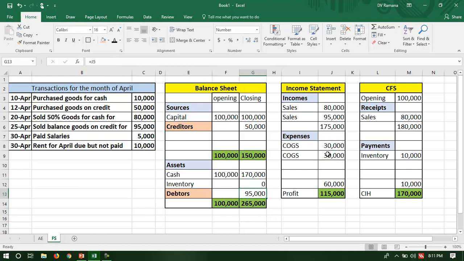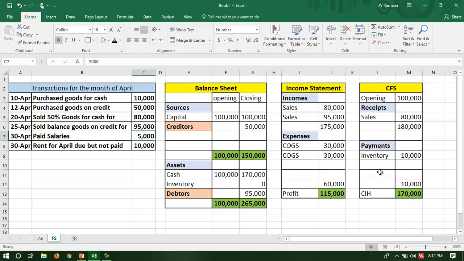Okay, sold balanced goods for 95,000. So therefore, cash received is recorded. Cash not received, income not received is recorded because of accrual. The goods purchased for cash is recorded. Goods purchased on credit is also recorded because of accrual concept.